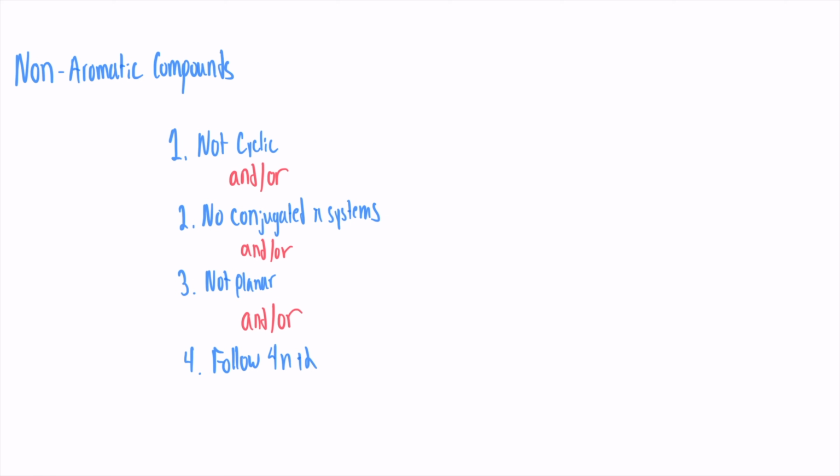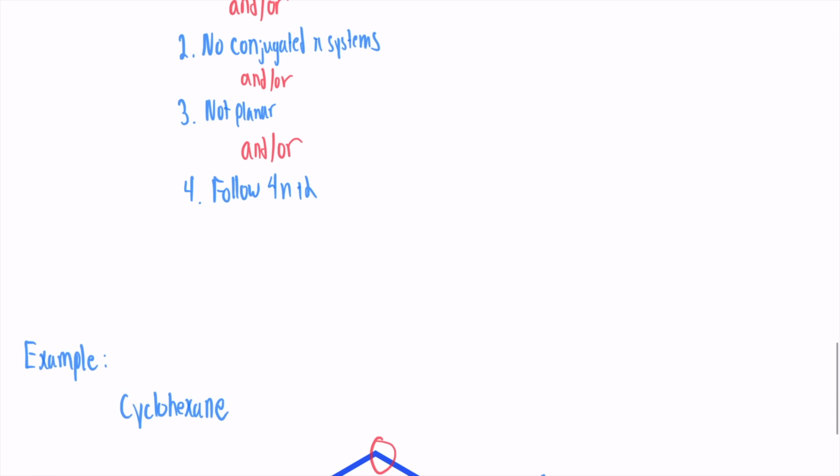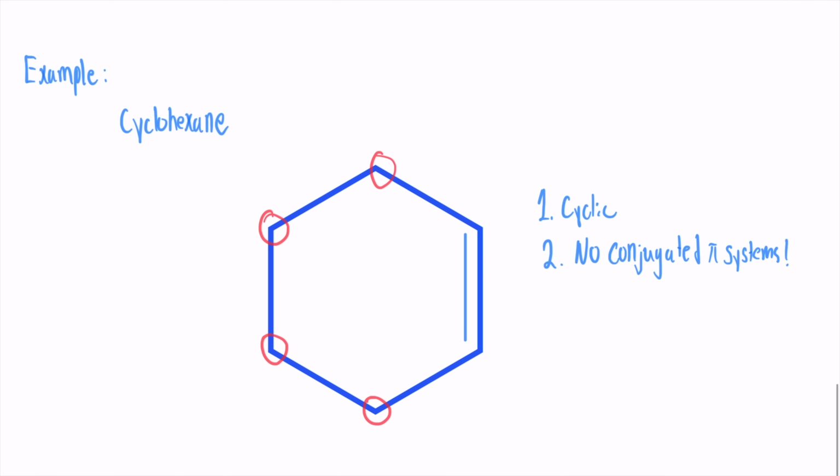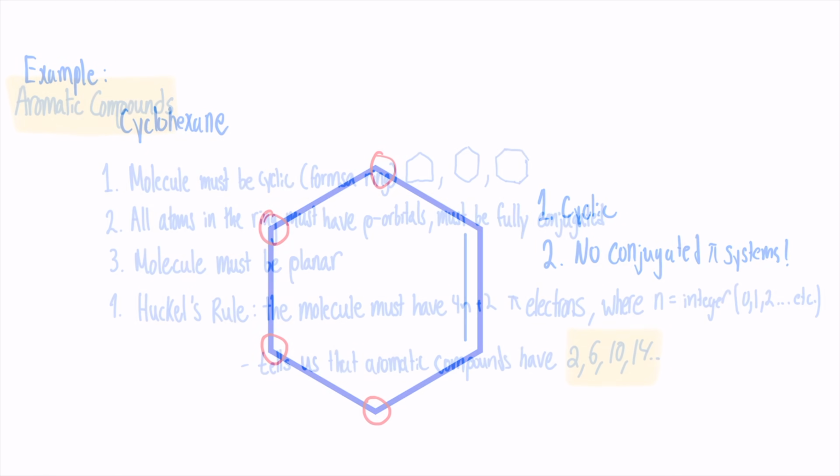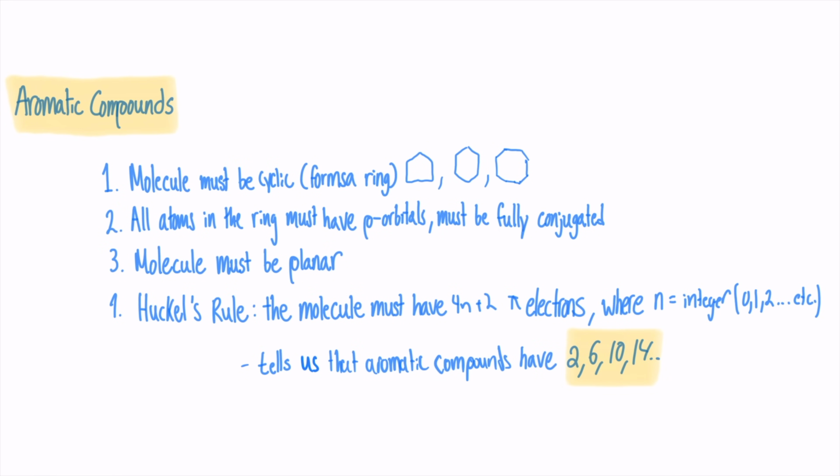Non-aromatic compounds. Finally, we have non-aromatic compounds. These molecules either don't meet the cyclic, planar, or conjugation requirements, or they don't have the right number of pi electrons to fit Huckel's rule or the 4n rule. For example, cyclohexane is a 6-membered ring, but it's not conjugated and it doesn't have any delocalized pi electrons. Therefore, cyclohexane is an example of a non-aromatic compound.